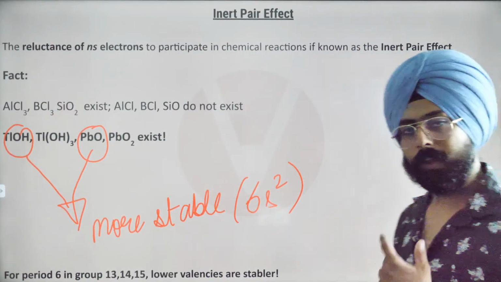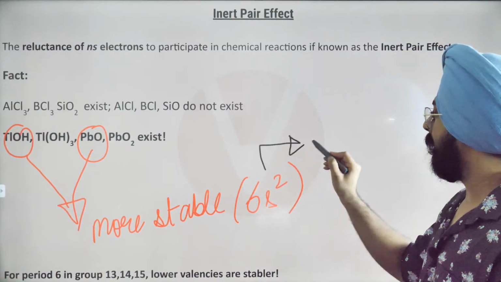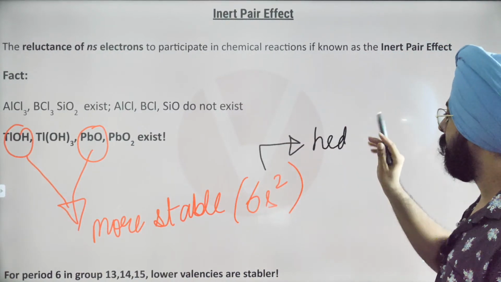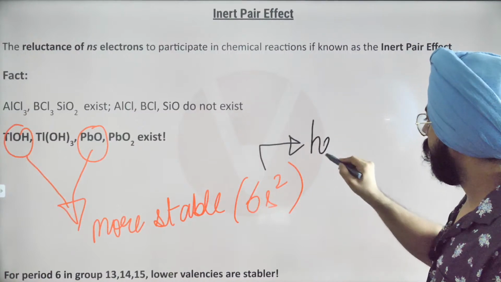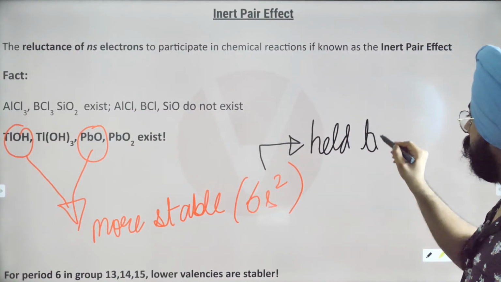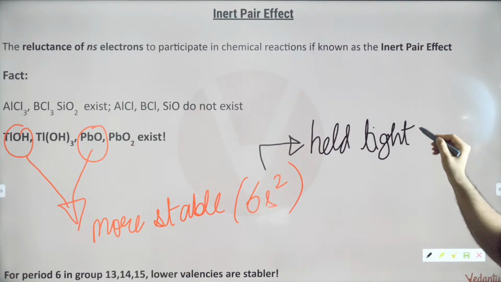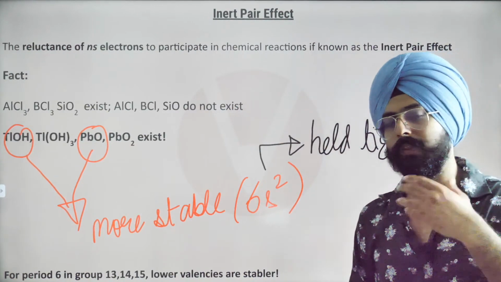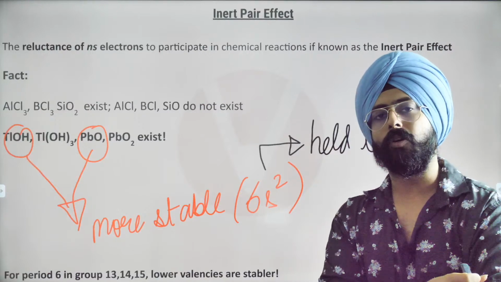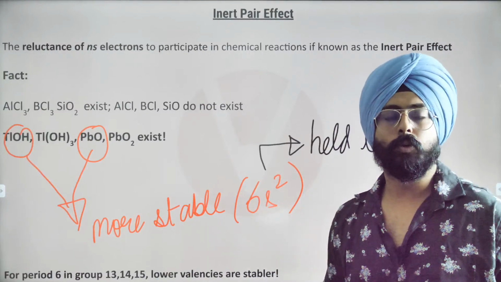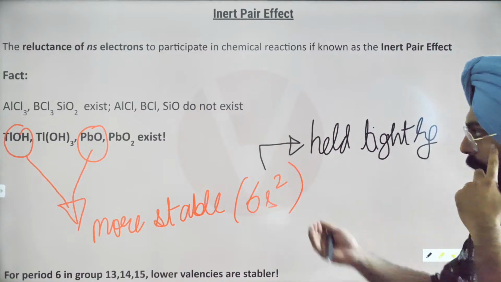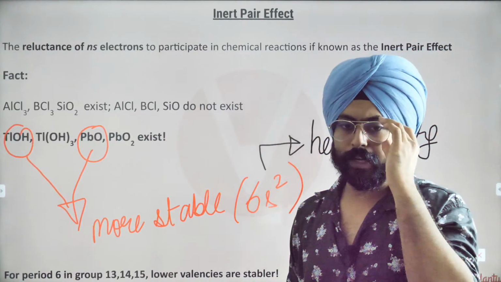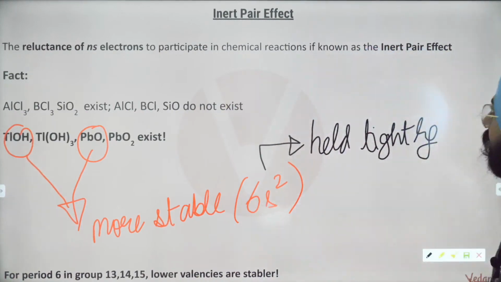Because we understood on the previous page that the 6s2 electrons are held tightly by the nucleus, because of the high effective nuclear charge, because of the poor screening effect of your inner D and F orbitals.